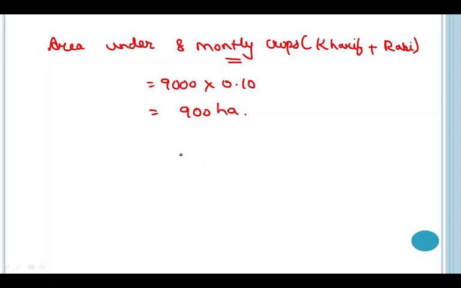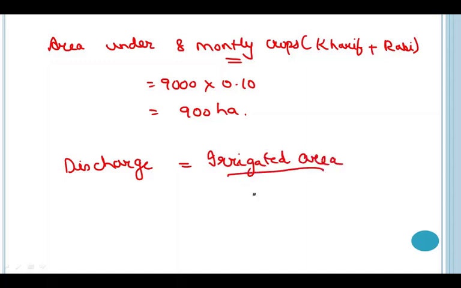After finding the area, I simply need to calculate the discharge because duty is already given to us. So let us begin with calculating the discharge. The formula for calculating the discharge is simple and we have already used it in the previous question. So here discharge is equal to irrigated area divided by the duty.